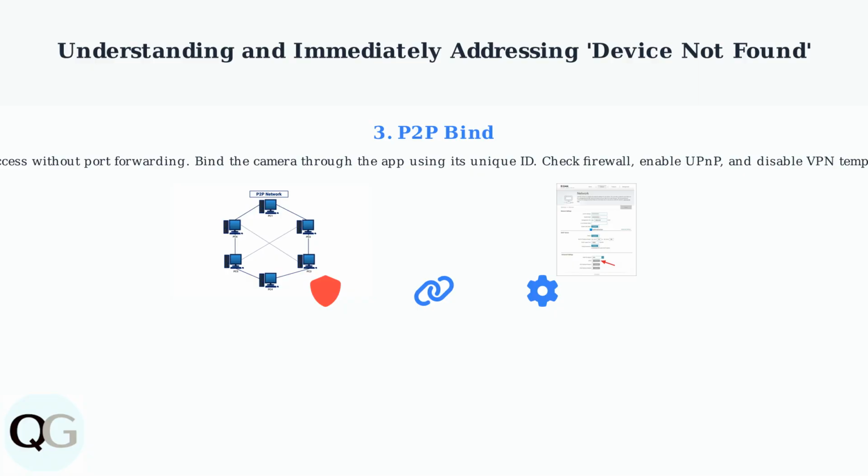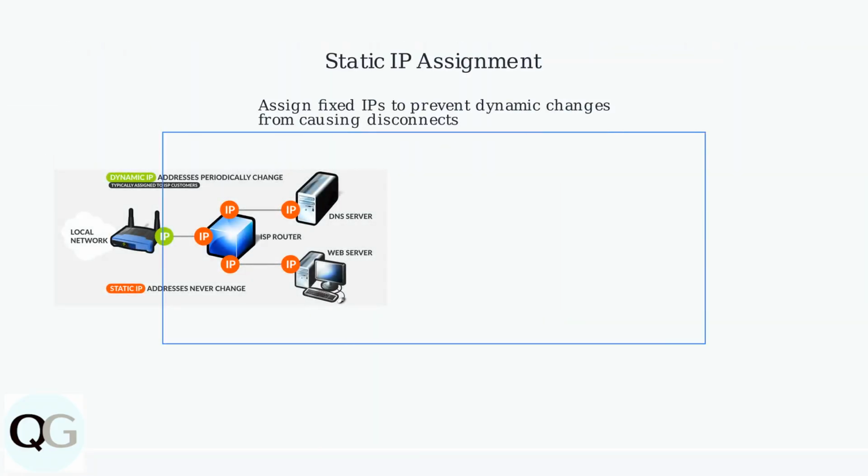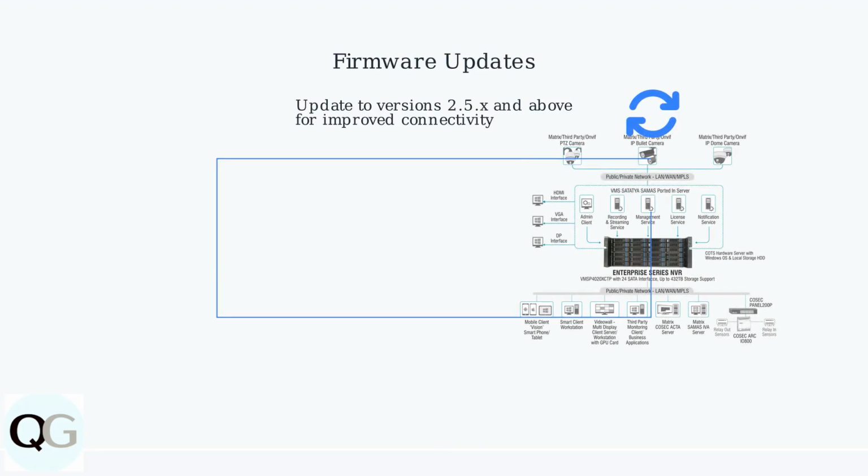they are interfering. If basic fixes don't resolve the device not found error, assign static IP addresses to your cameras. Dynamic IP changes can cause disconnects, so setting a fixed IP prevents this issue. Ensure you're running the latest firmware.